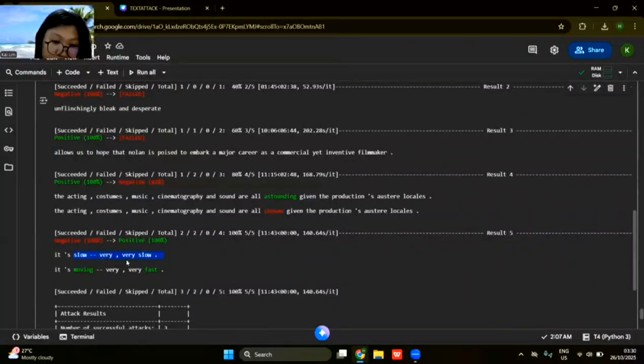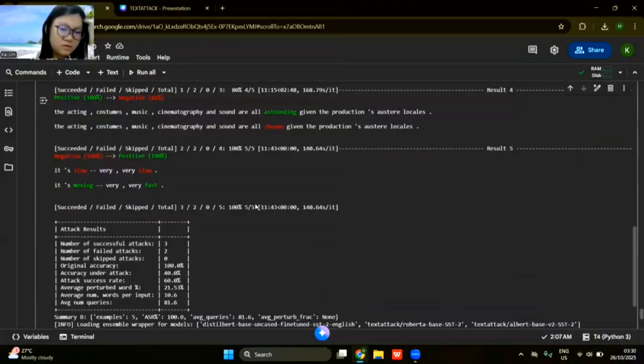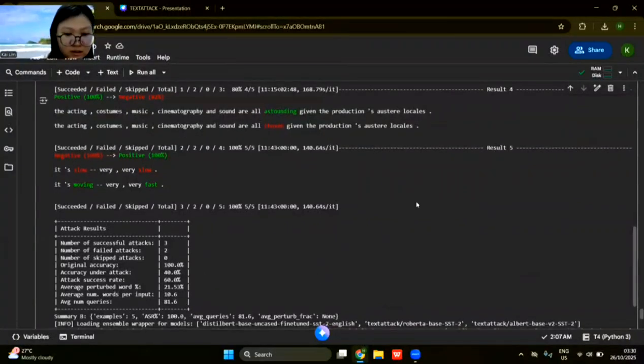But then there are slow to moving and fast, which are opposites, which doesn't make sense and cannot fool a human. It doesn't have the same meaning. But the accuracy is 40%. Under attack, the success rate is 60%.